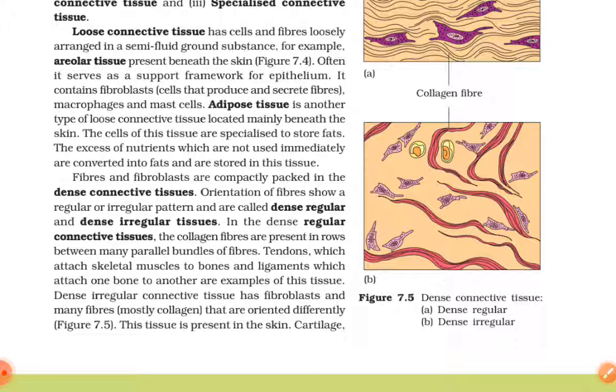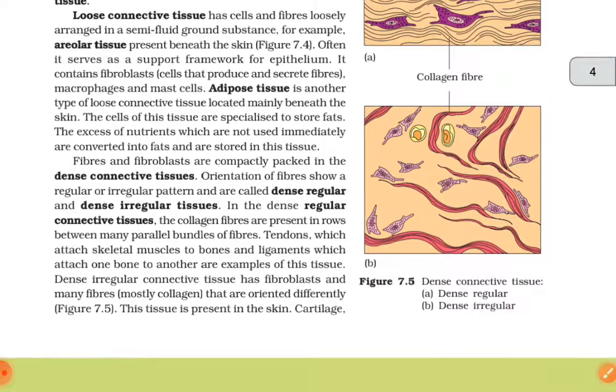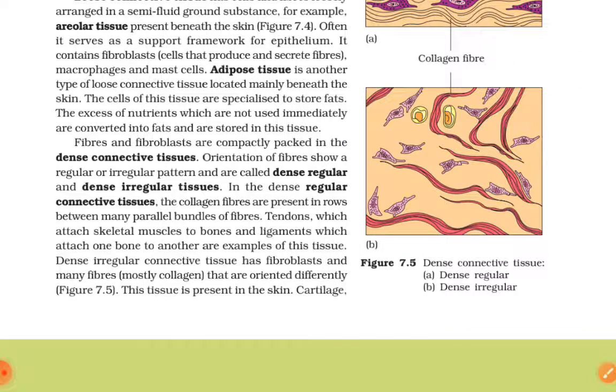It contains fibroblasts, cells that produce and secrete fibers, macrophages, and mast cells. Adipose tissue is another type of loose connective tissue located mainly beneath the skin. The cells of this tissue are specialized to store fats. The excess of nutrients which are not used immediately are converted into fats and are stored in this tissue.